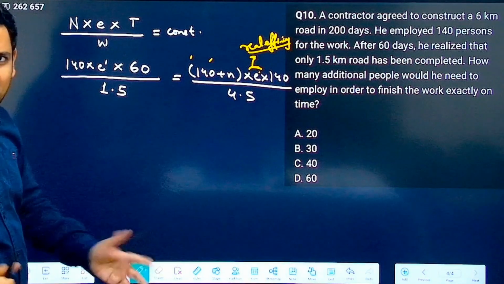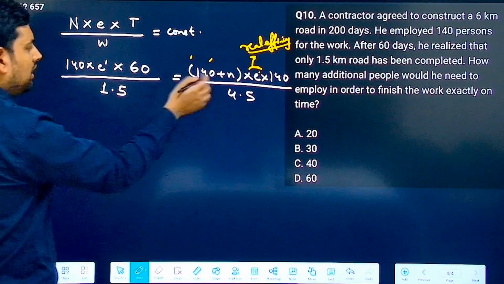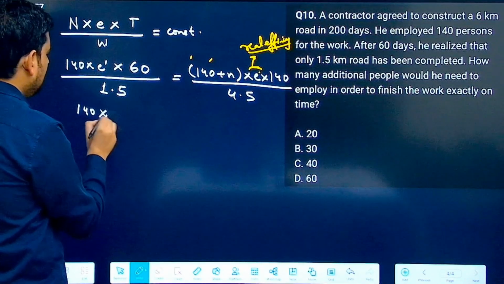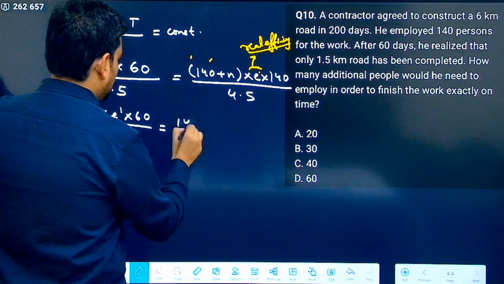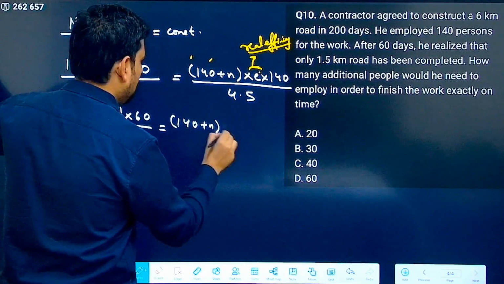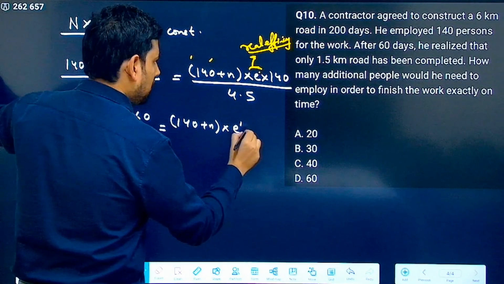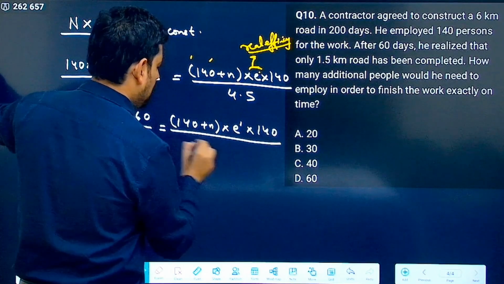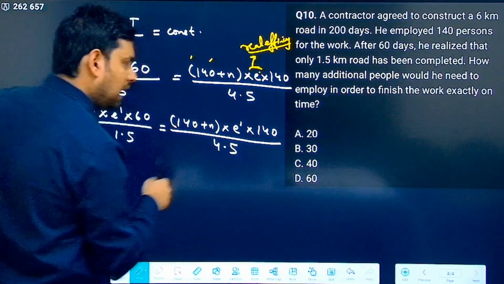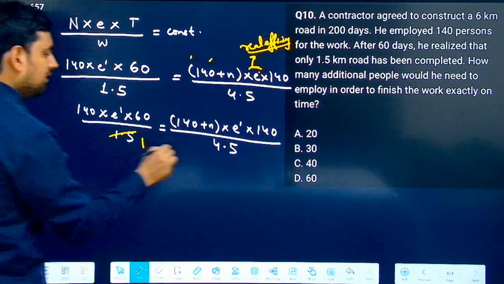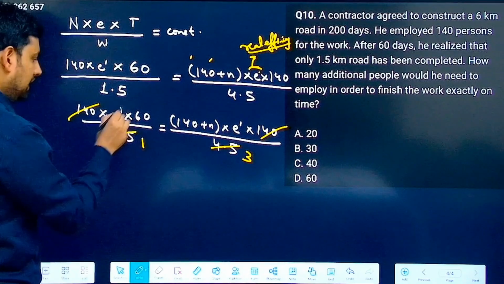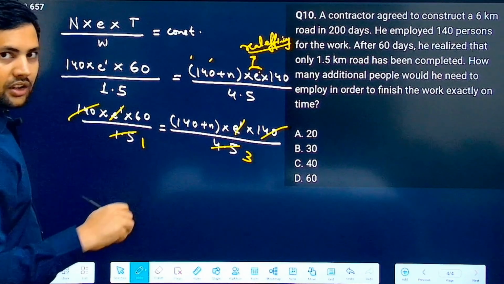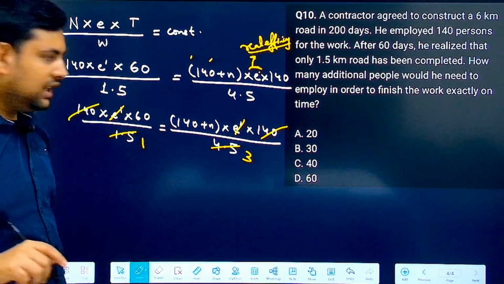Now this you solve. Solving is not much difficult. So now if I have to solve this, I'm writing it again. Now see how I am cancelling it out. 1.5, 1 by 1 times, 3 times, 140, 140 cancel, E dash cancel, because these both are real efficiencies.